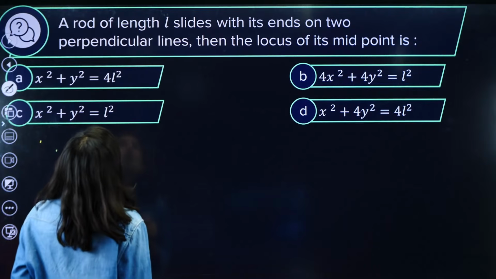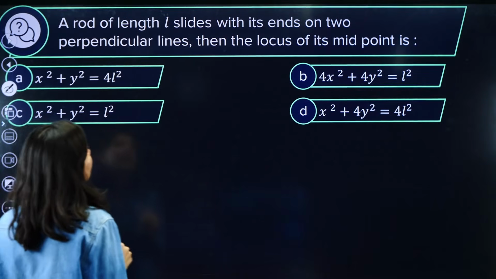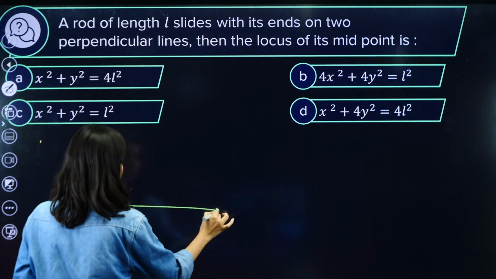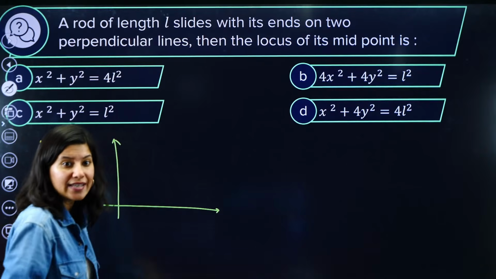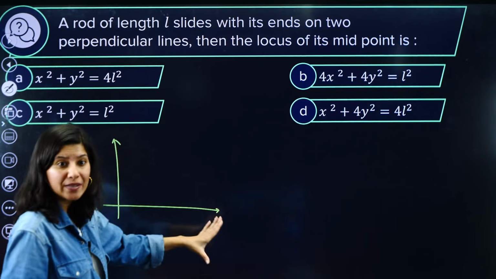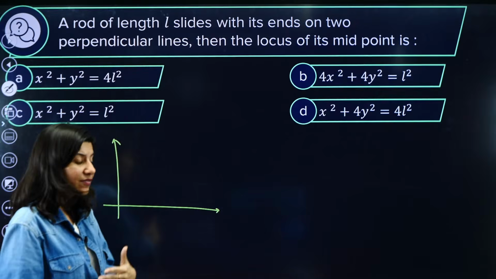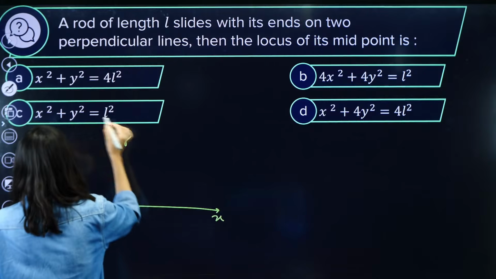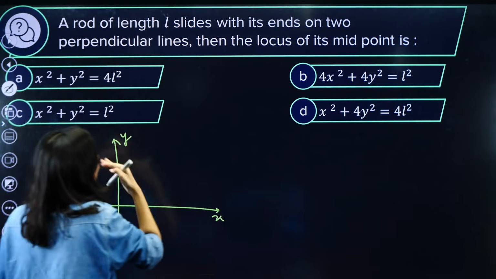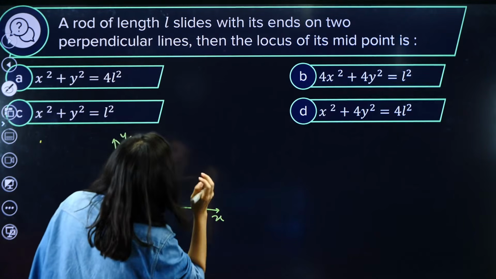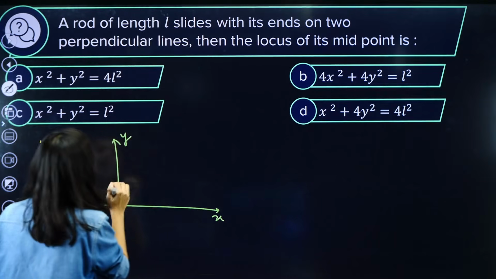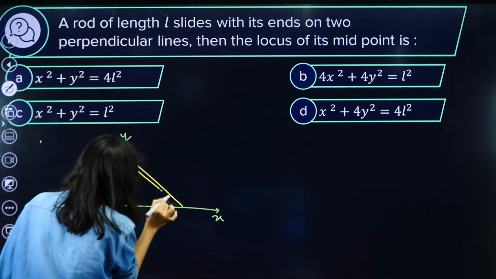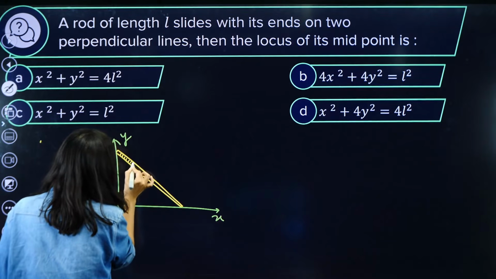A rod of length L slides with its ends on two perpendicular lines. It is better to draw those two perpendicular lines. We have the legendary perpendicular lines, the x and y axis, right? Why not take them as the perpendicular lines? A rod is there whose ends are sliding on two perpendicular lines. This is your rod.